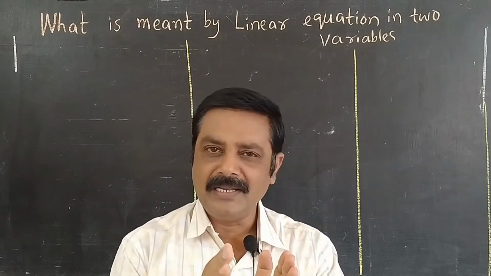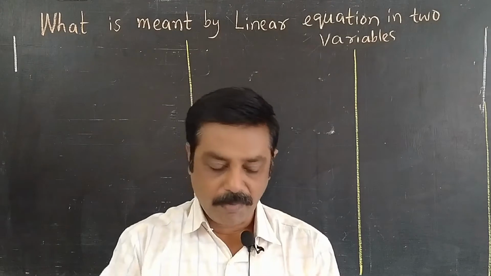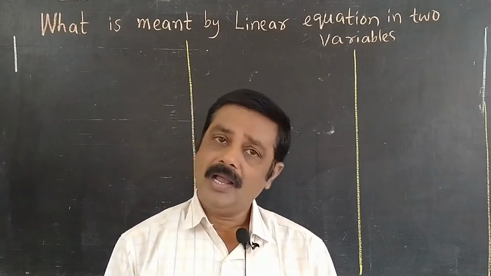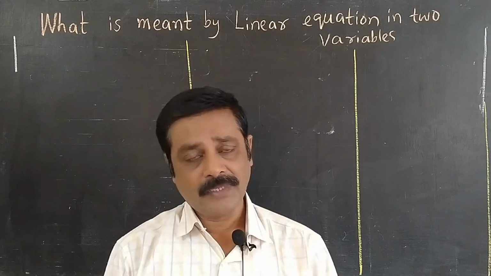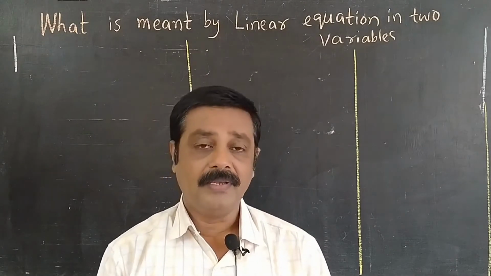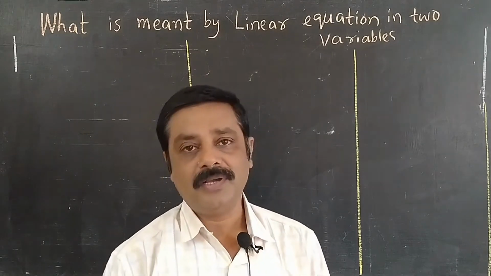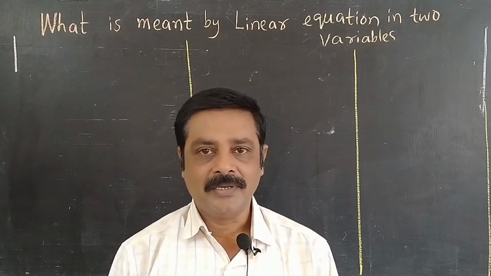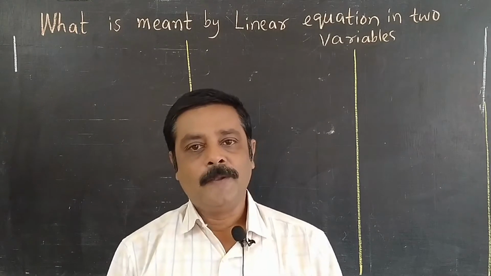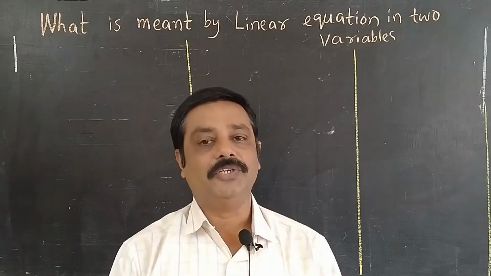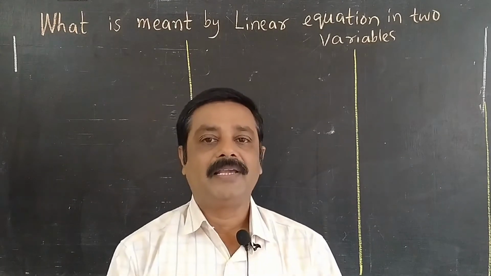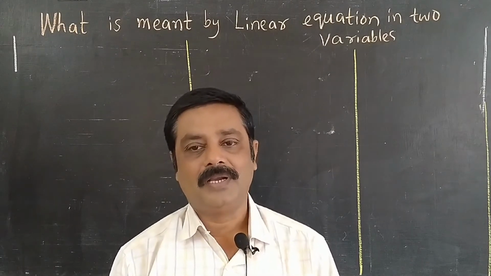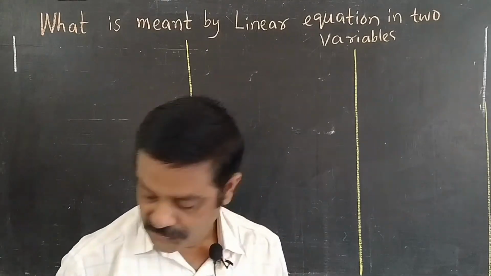This is clearly verbal information. A boy went to a shop. He bought one notebook and one pen. He paid 50 rupees to the shopkeeper. This verbal information we have to convert into a mathematical sentence, like a mathematical equation. How? Let us check now.